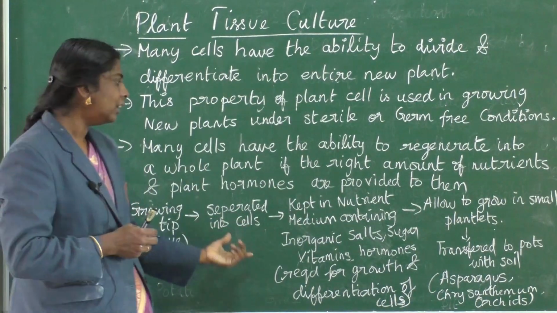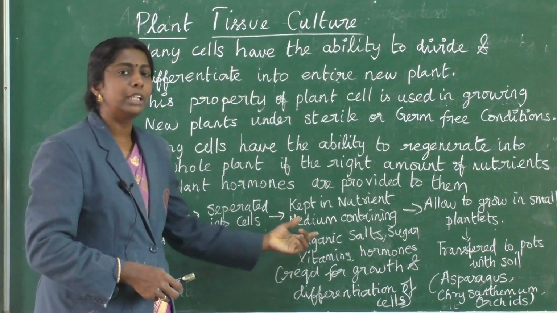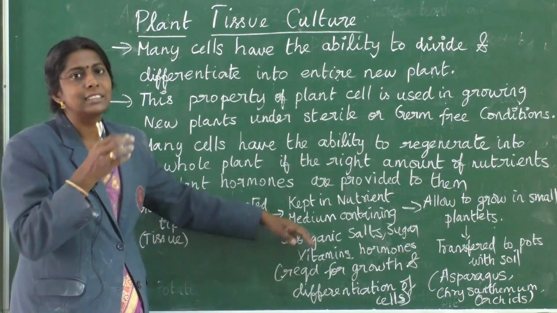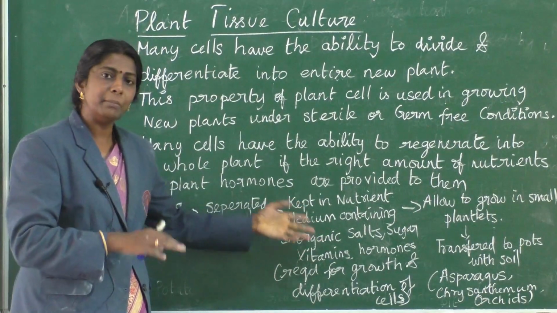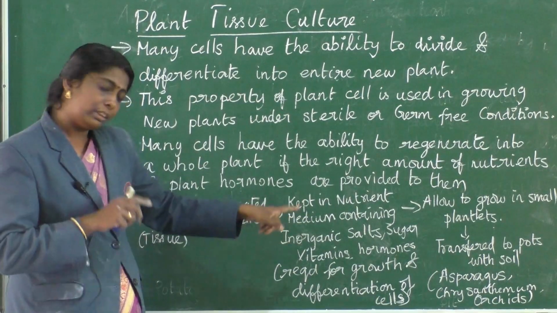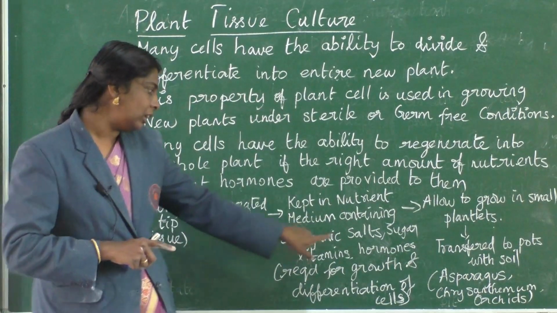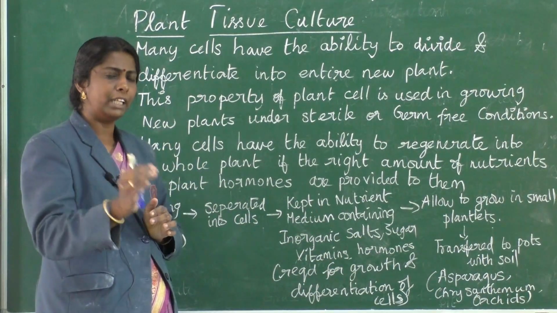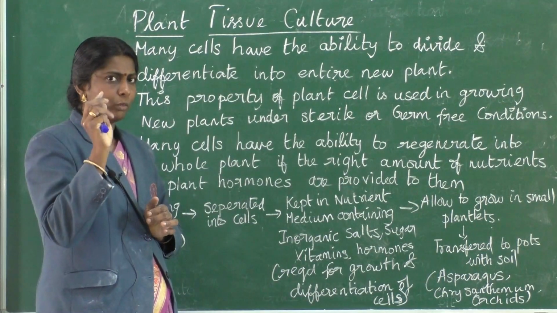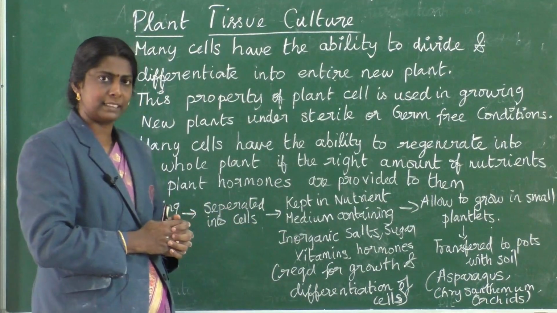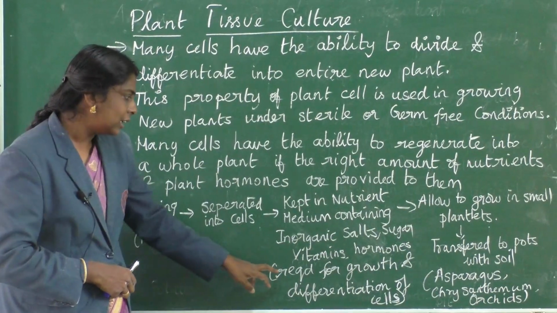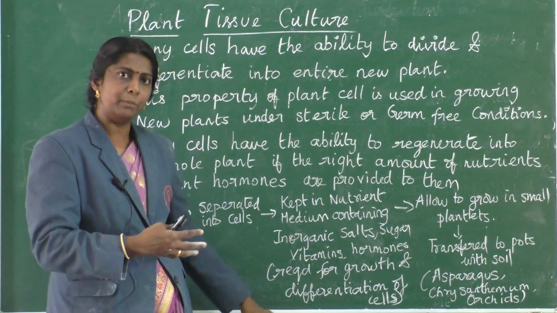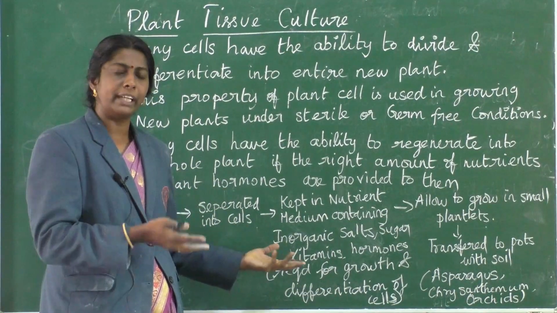Okay, then those cells, the solutions, we keep in a nutrient broth medium as a food. Here for plants we are providing this medium as food. Food in the sense that the medium has inorganic salt, sugar, vitamins, hormones, everything, and that medium is provided at a precise quantity to these plants. Why are we providing it? It is required for growth and differentiation of cells. To develop and grow, it needs food, is it not? So we are providing it through the medium.